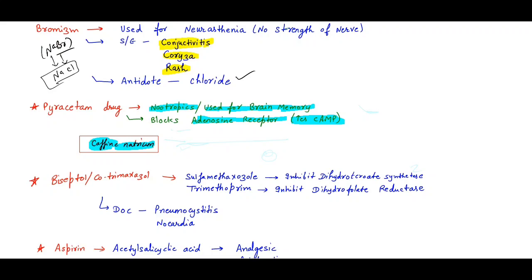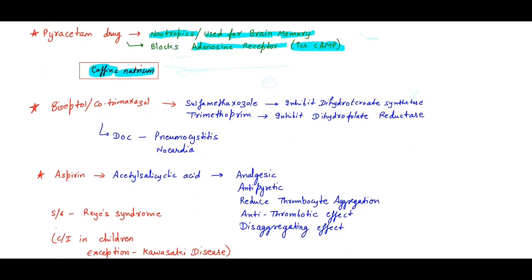The next is biseptol or cotrimoxazole. It is a combination drug. Remember, biseptol or cotrimoxazole includes two drugs. Which two drugs? Sulfamethoxazole and trimethoprim. So these are the combination of sulfamethoxazole and trimethoprim.